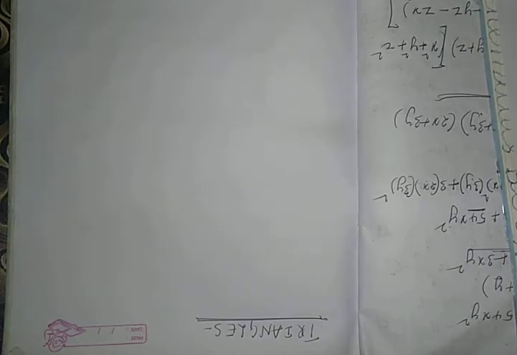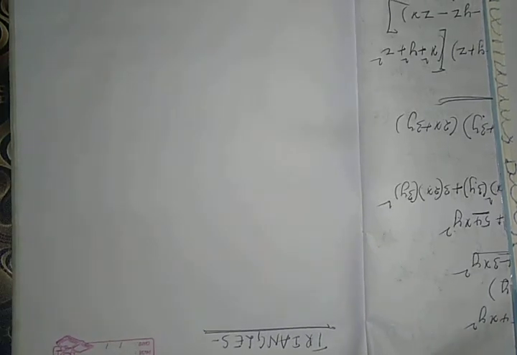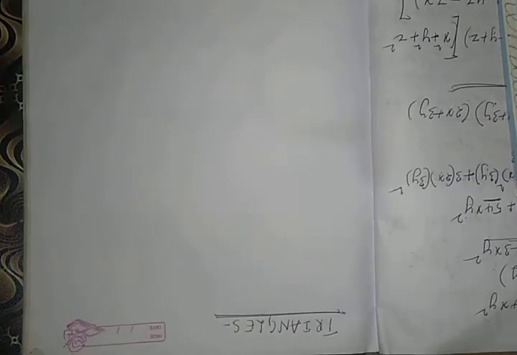Today I am going to start a new chapter. The chapter name is triangles. So dear children, you already know what a triangle is. There are three sides, three angles and three vertices. That is a triangle. Let us see once again.